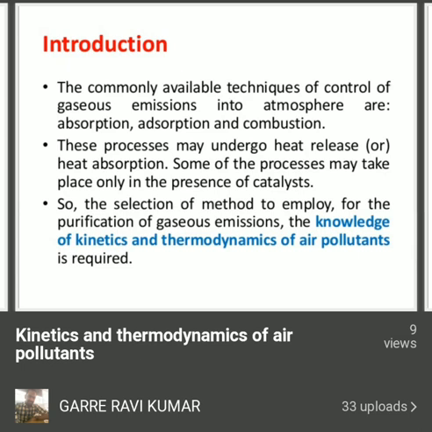In absorption, we use liquids to absorb the air pollutants; in adsorption, we use solids to adsorb the air pollutants; and in combustion, we use high temperatures to destroy the air pollutants. By using these three methods, we can control the emission of air pollutants into the atmosphere, as well as convert the air pollutants into some other substances.